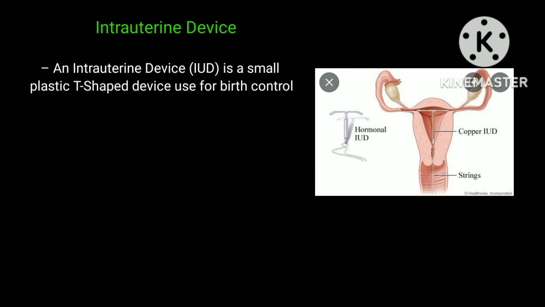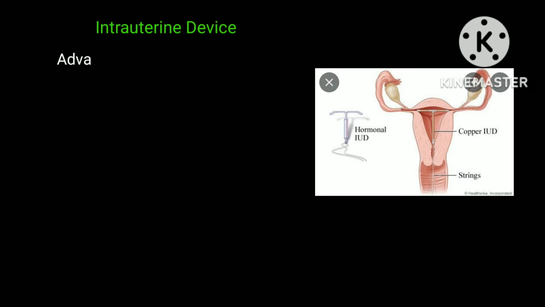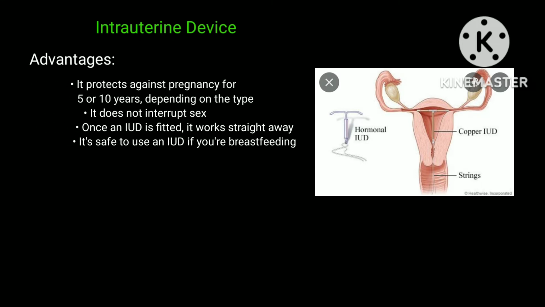An intrauterine device or IUD is a small plastic T-shaped device used for birth control. It is placed inside the uterus to prevent pregnancy. The advantages in using the intrauterine device are it protects against pregnancy for 5 or 10 years depending on the type. It does not interrupt sex.